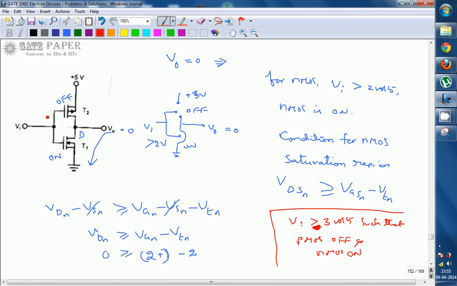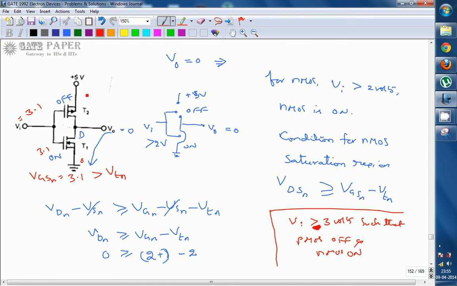If it is greater than 3 volts, let us assume it is 3.1 volts, with source at 0 volts, then VGSN will be 3.1 minus 0, so 3.1 volts, which is greater than VTN, which is 2 volts.